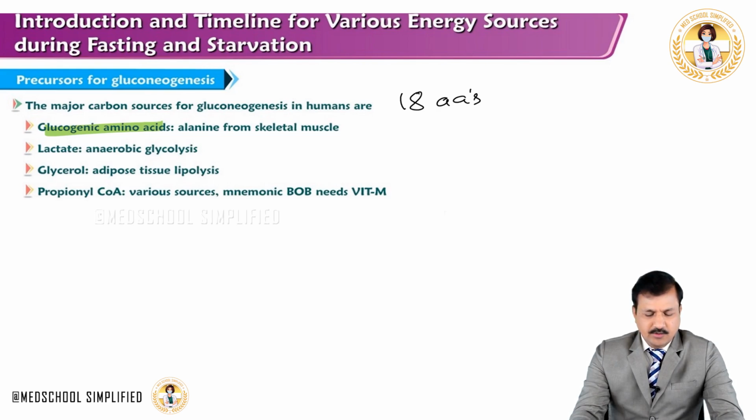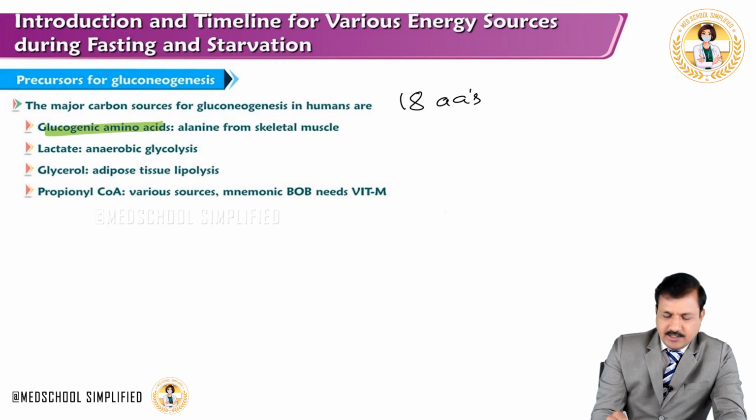Now how to remember those 18 glucogenic amino acids? All you need to do is remember the 2 amino acids which are ketogenic, because we have only 20 amino acids, 18 of them are glucogenic, meaning 2 of them are ketogenic.